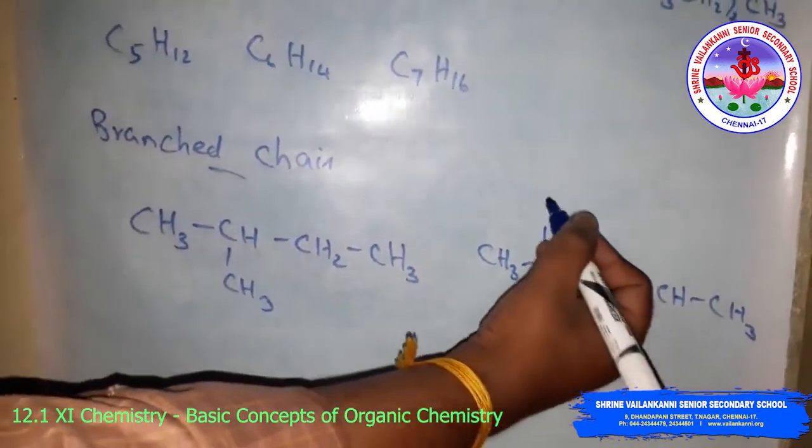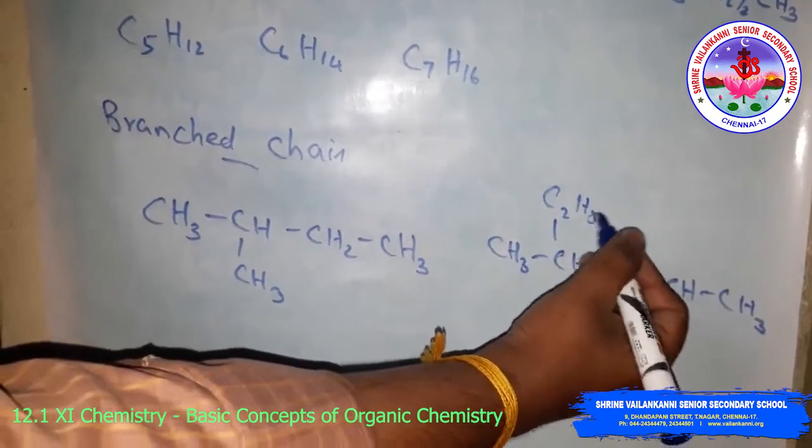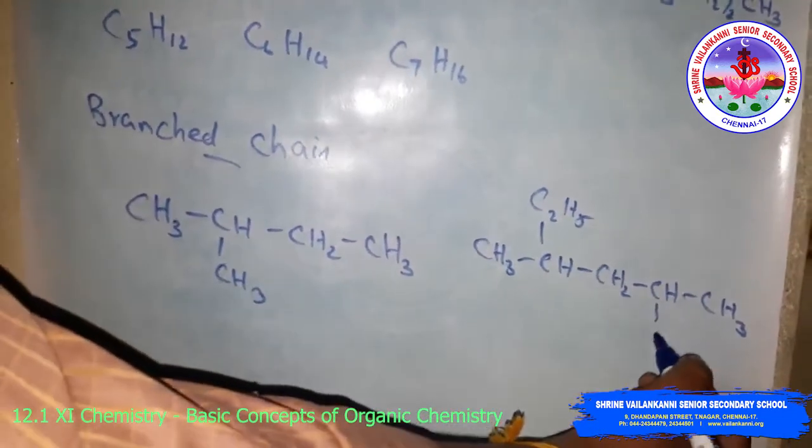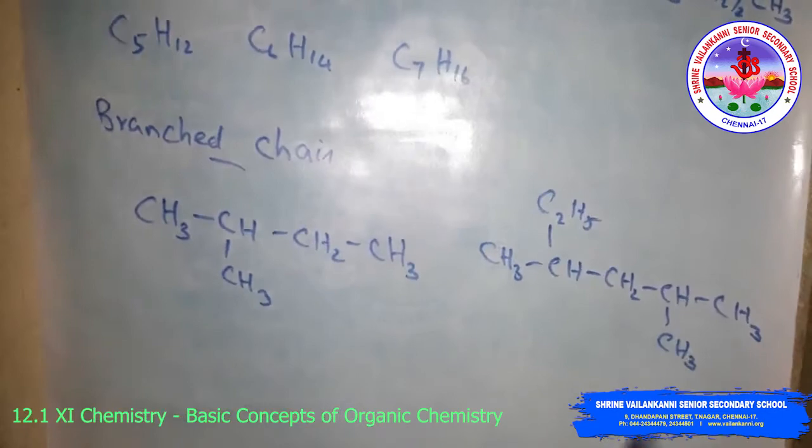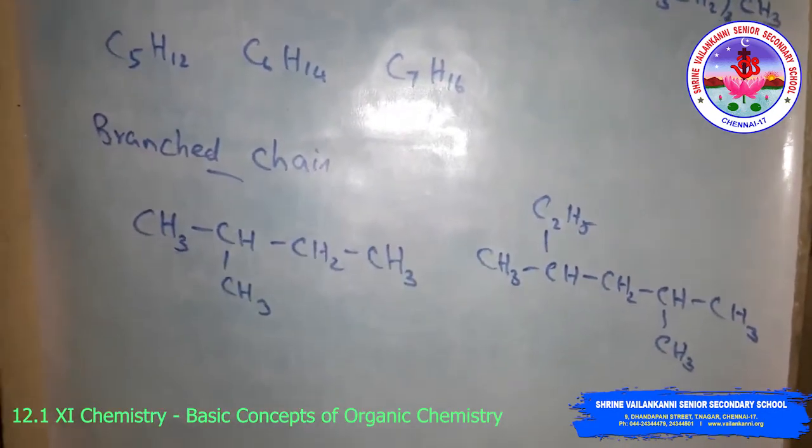Here one branch is C2H5, or you can write CH2CH3. Here one methyl. So different possibilities are obtained.